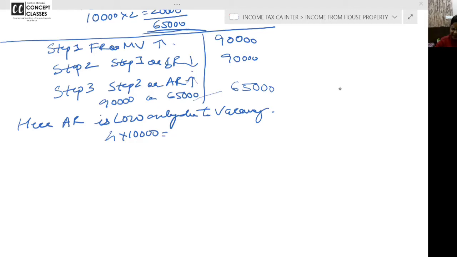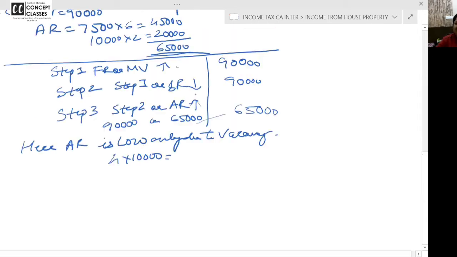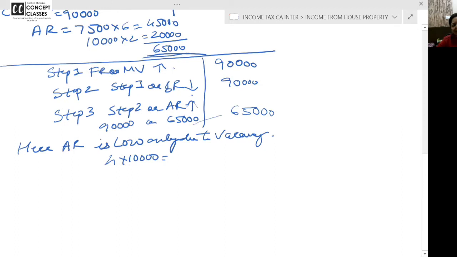You are asking why to consider the vacancy period. Listen, high, low, high steps are fine. But actual rent is low because it's not a deemed let out property, it's a let out property. So the person, his name is Naresh. Naresh is saying, ma'am, if I have kept a to-let board and the property was not occupied, why should I pay tax on 90,000, whichever is higher?